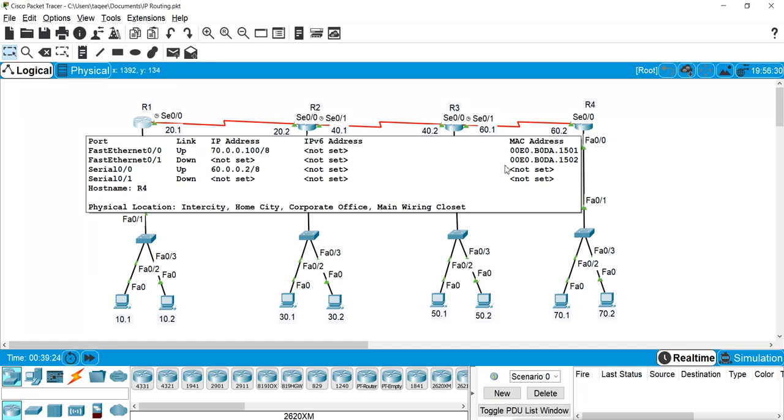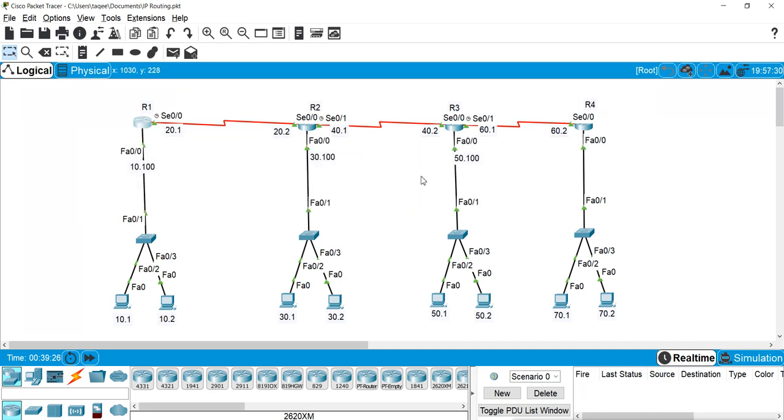It is not necessary to use the same process ID on other routers. It is locally significant, that means only for this router to identify the process of OSPF we give this process ID. So in other routers if I use different process IDs, then still it works. It is not necessary to have the same process ID. But because we are doing the same routing for all these routers, we should use the same process ID so that we will not get confused.